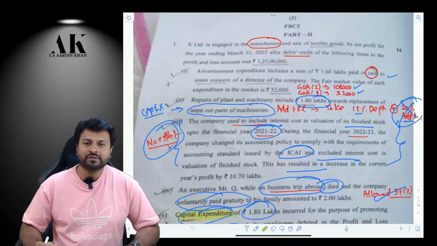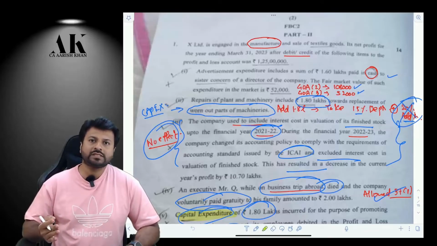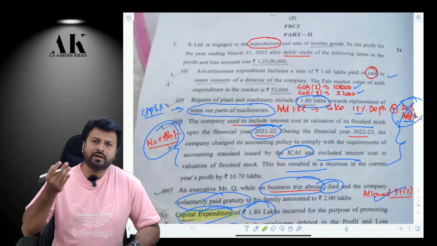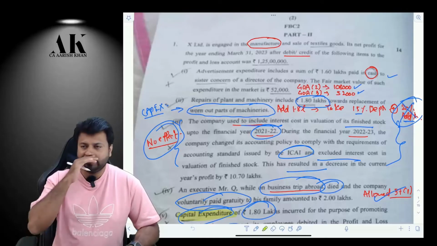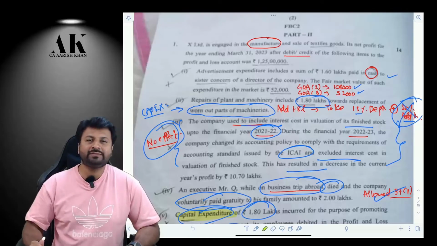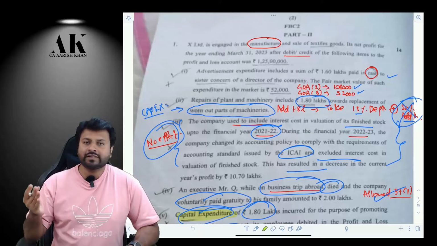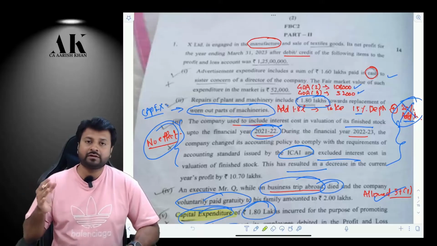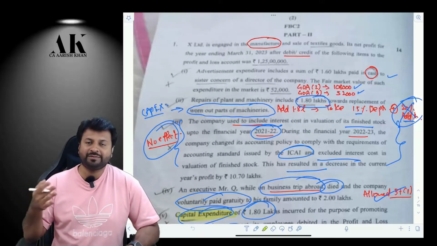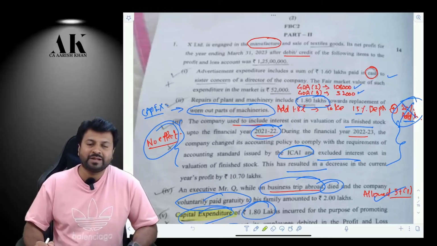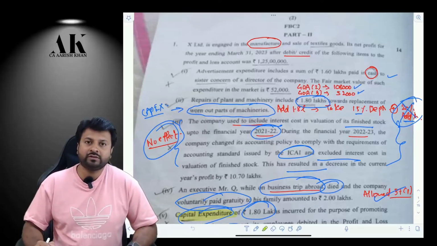First of all, I would like to give a basic review about how the overall paper was. The overall paper was above average, but below difficult. It was somewhere near to difficult. It was not extremely difficult. Some part of the questions were very simple. Some part of the questions were out of the world. I'll be speaking about all of them one by one. Don't worry. But overall, the paper was not very easy also.